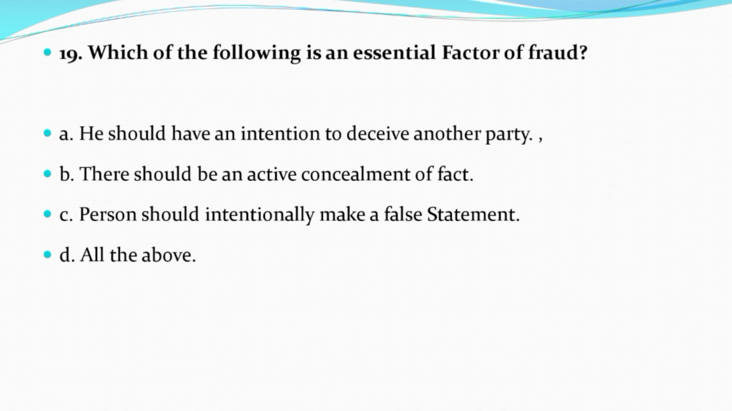Now question number 19. Which of the following is an essential factor of fraud? Option A, he should have an intention to deceive another party. Option B, there should be an active concealment of fact. Option C, person should initially make a false statement. Option D, all of the above. And the correct answer is option D, that is all of the above.